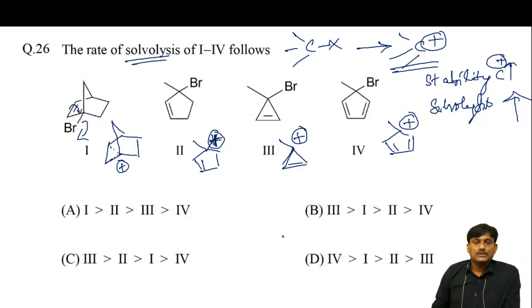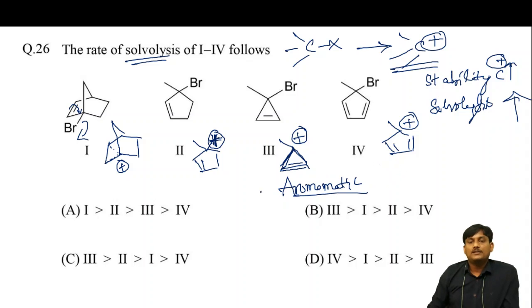We know that the third one, the cyclopropenyl cation, is aromatic. This one is aromatic, and this one is non-aromatic. Here you have 2 pi electrons and planar, and here 4 pi electrons and planar. It's anti-aromatic.